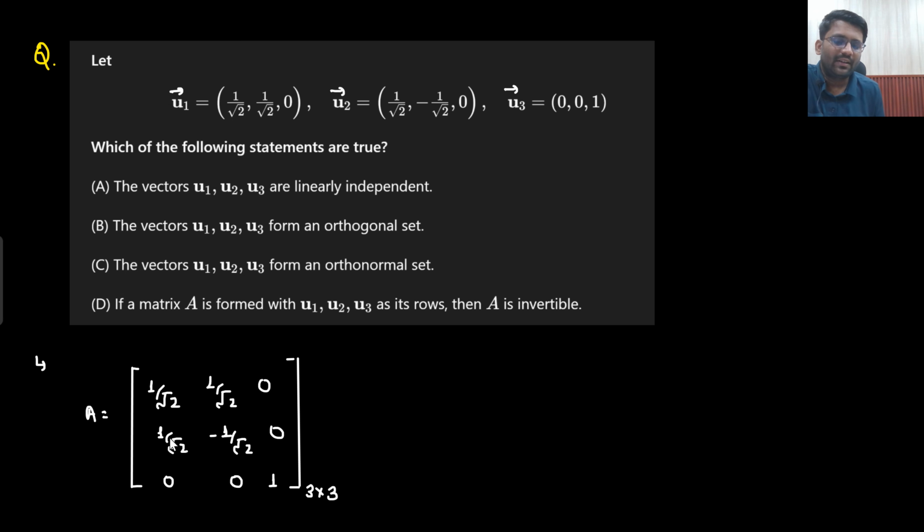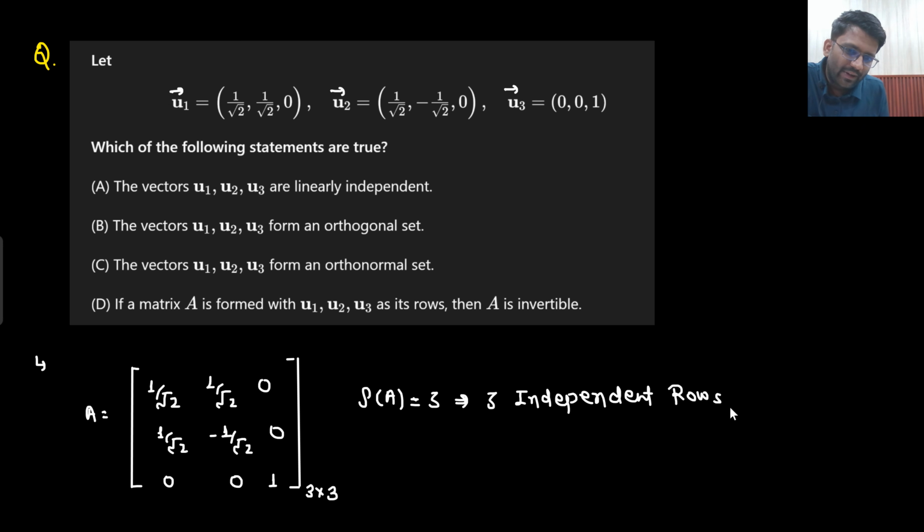You will simply subtract R1 from R2. So what will you get? 1 by under root 2, 1 by under root 2, 0. Then here you will get 0, here you will get minus under root 2, here you will get 0 only, and then 0, 0, 1. It will be in the row echelon form, and you will see that rank of A is coming out to be 3. What does that mean? That means it is having 3 independent rows. And what is the meaning of 3 independent rows?